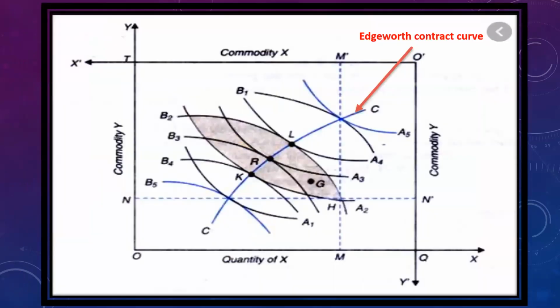Here the blue line shows the Edgeworth contract curve, which is joining the points of tangency of two indifference curves. Note that in the previous question, the line joining the point of tangency of budget line and indifference curve is the price consumption curve, whereas tangency of two indifference curves gives the Edgeworth contract curve.